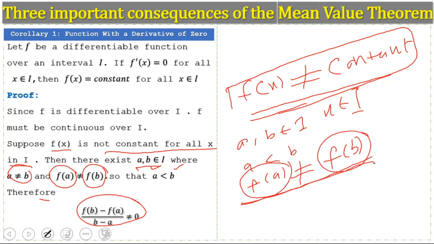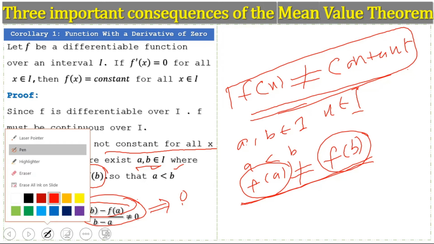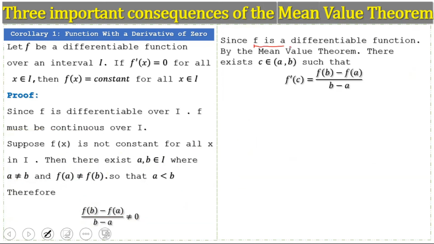When the values of the function at a and b are the same, the numerator is equal to 0, so the slope would be 0. Since the values are different, the derivative is not equal to 0. Since f is differentiable, by the mean value theorem there exists at least one point c such that the derivative of the function is equal to the slope of the secant line, that is, the slope of the tangent line is equal to the slope of the secant line. What does the mean value theorem say?